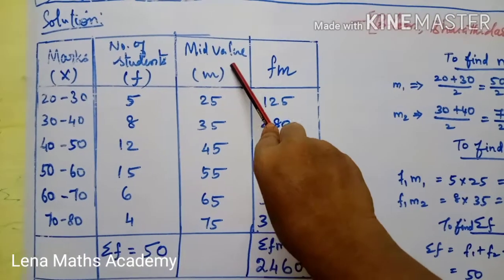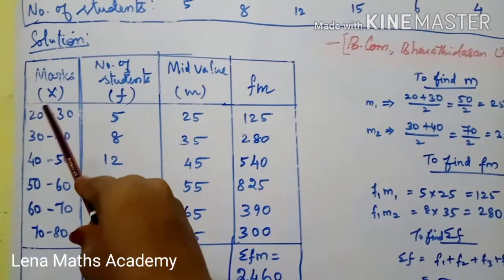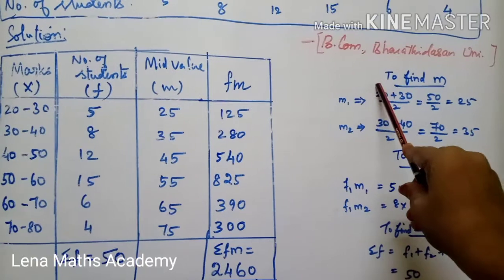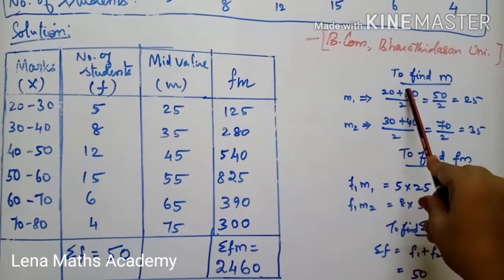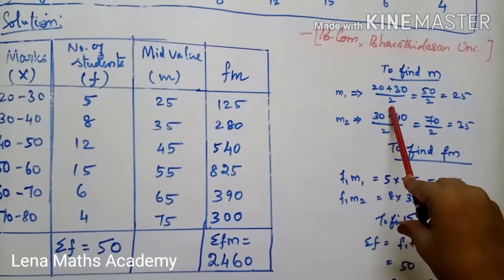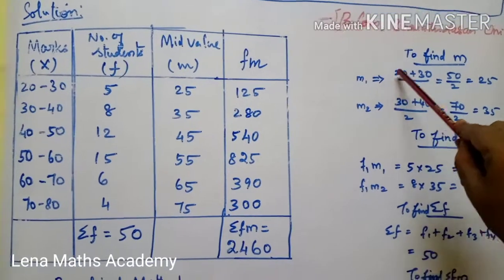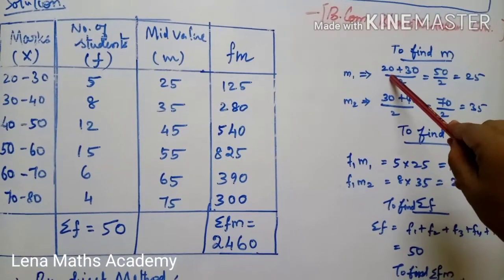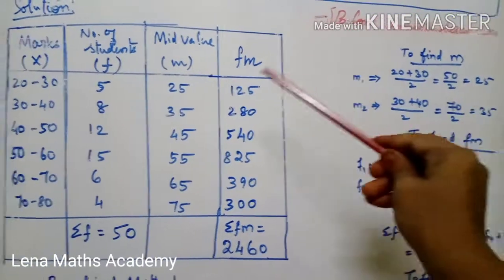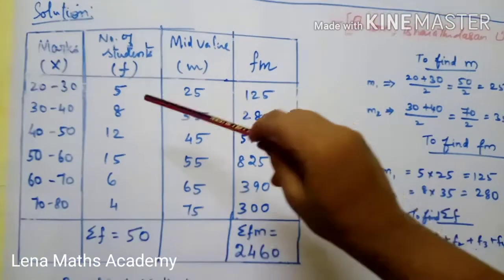Now we have to calculate the mid value m. So first interval 20 to 30. How to calculate mid value? By adding both limits and taking their average, we get the mid value. So first interval 20 to 30: add these two limits, 20 plus 30 is 50, divide by 2, 25. So the first mid value for 20 to 30 is 25.